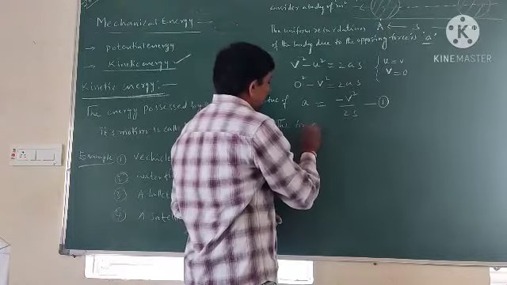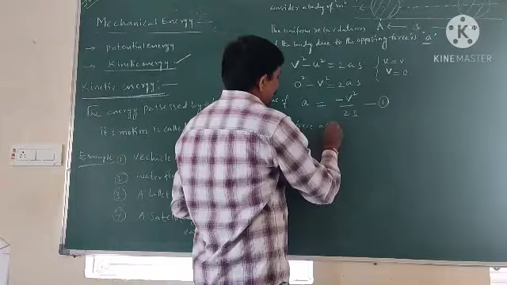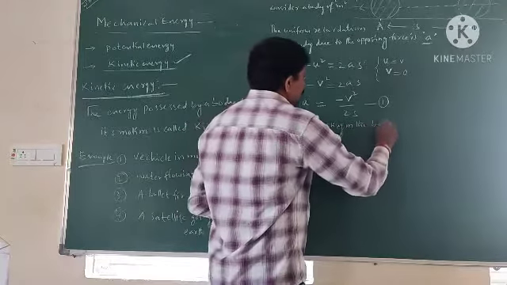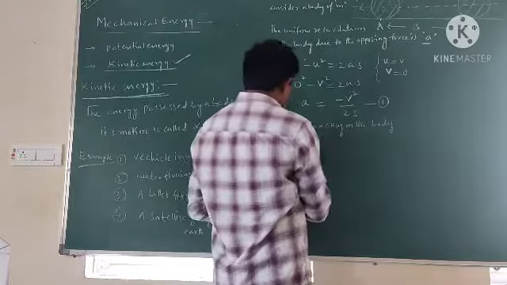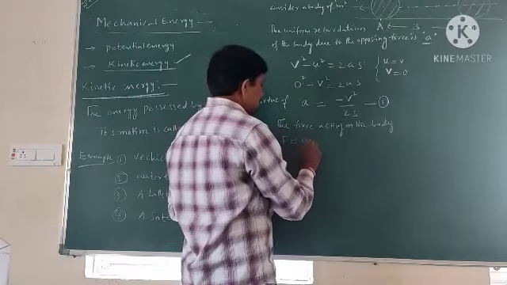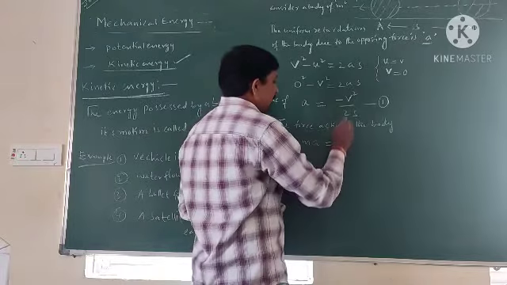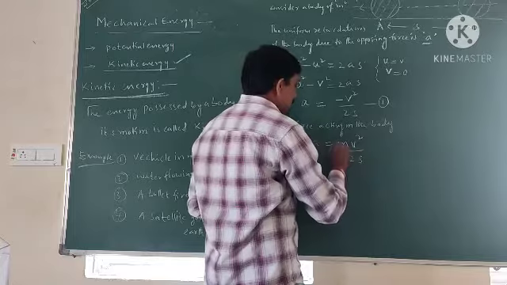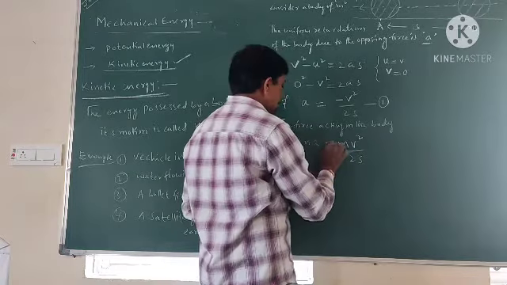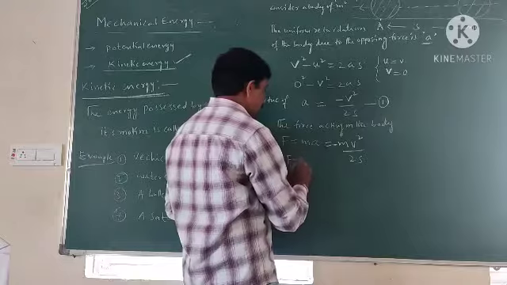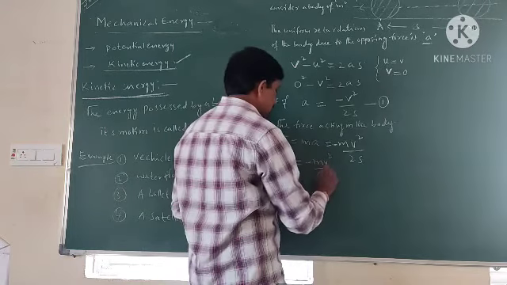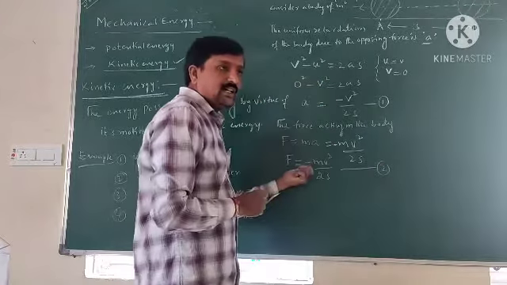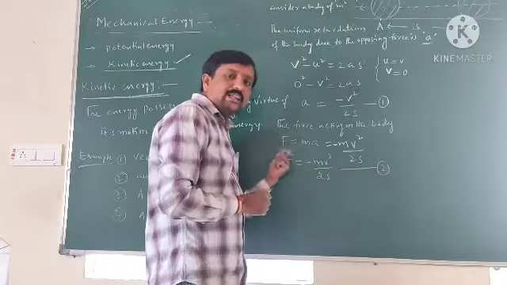The force acting on the body, according to Newton's second law, F is equal to ma. We know that. So m into what is the value of a? Minus v square by 2s. So F is equal to minus mv square by 2s. This is equation number 2. Here the minus indicates that the opposing force is acting on that body.